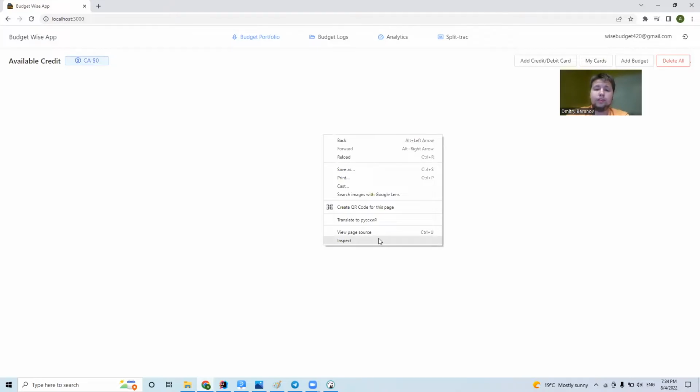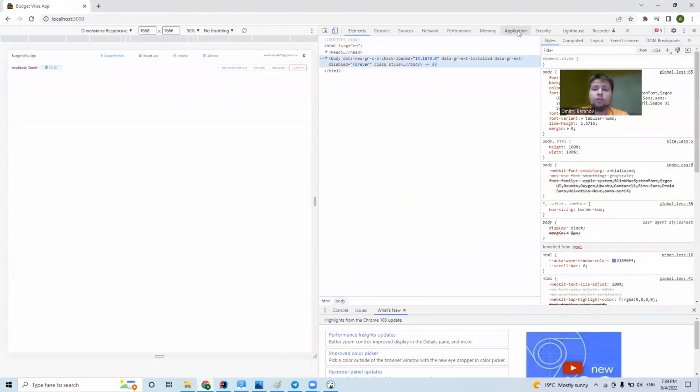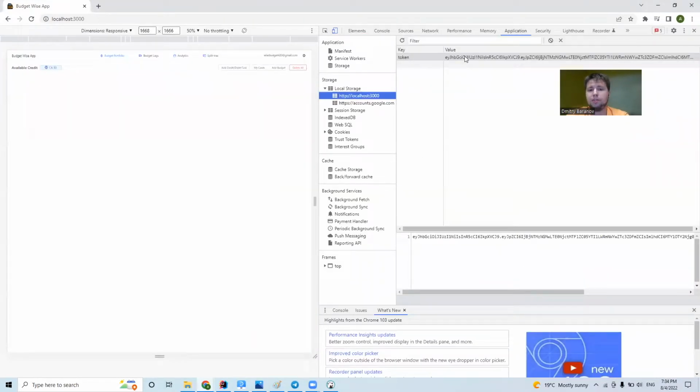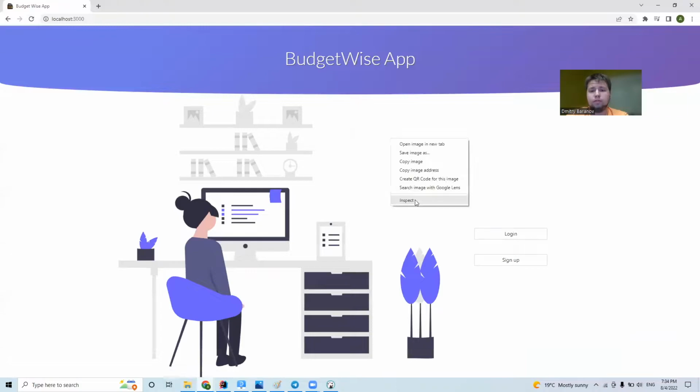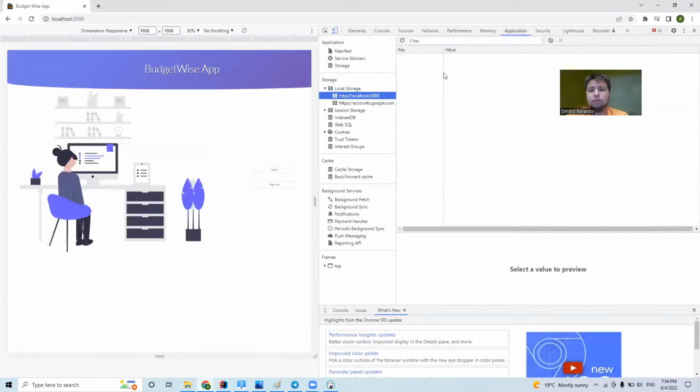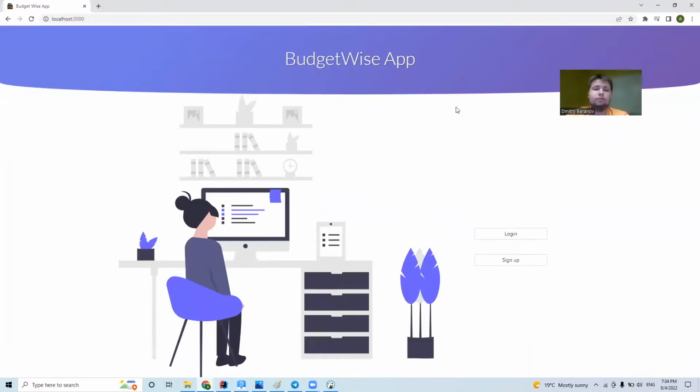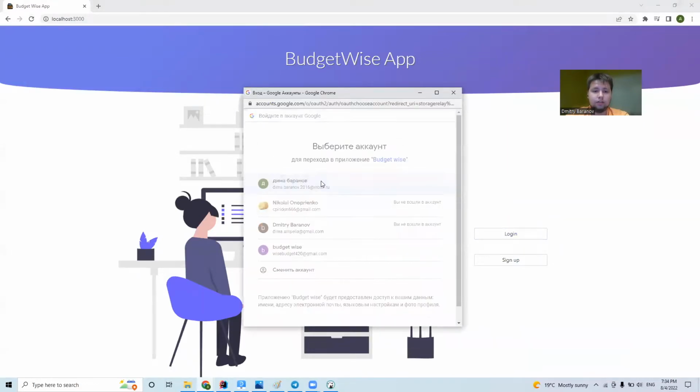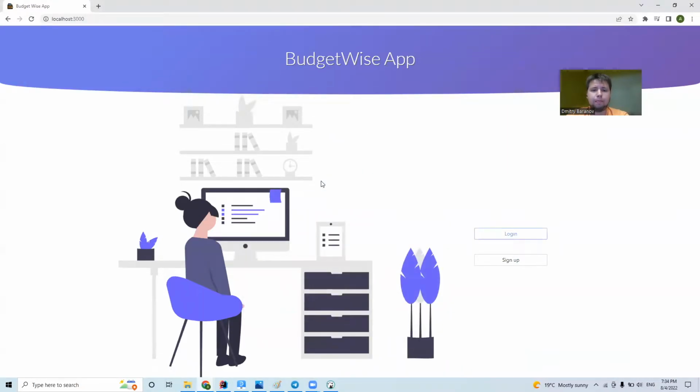Also, I want to mention that our login generates a token over here in local storage, in order to classify the user who makes any API calls, and also for security reasons. If we log out and check our token, we'll see that it's empty. Yeah, so let's log in with my user.